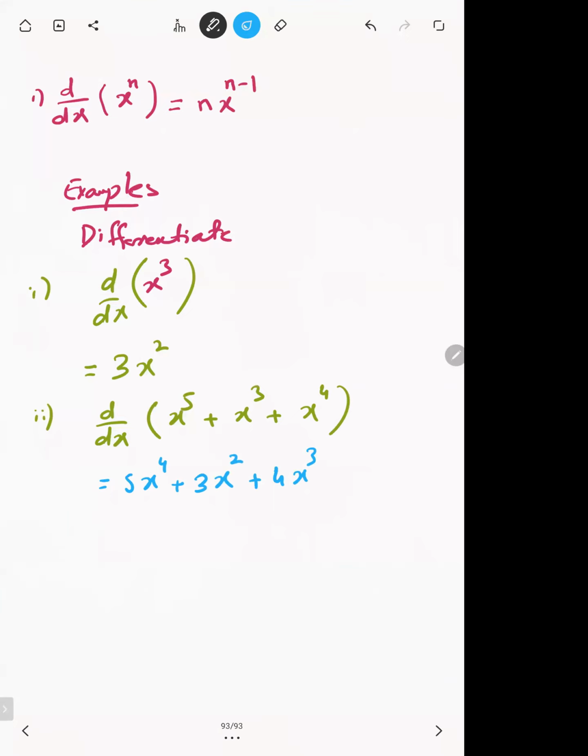Once you have differentiated, in that step, no need to write d by dx. Here in this step, you have differentiated, so no need to write d by dx again. So this d by dx shows that you are going to differentiate all of them.